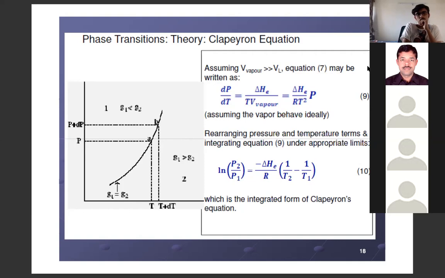I think you can write the same equation for solid to vapor. There, what you have to use is the heat of sublimation. In place of heat of evaporation or fusion, it will be heat of sublimation. Clear? Followed. Are there any doubts?